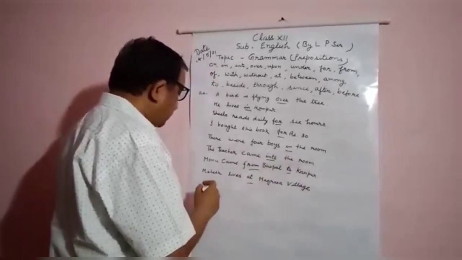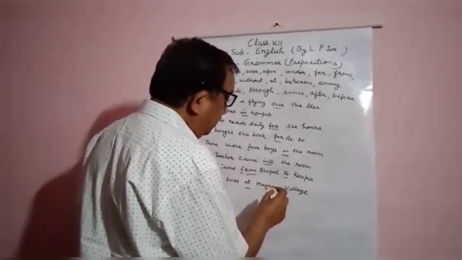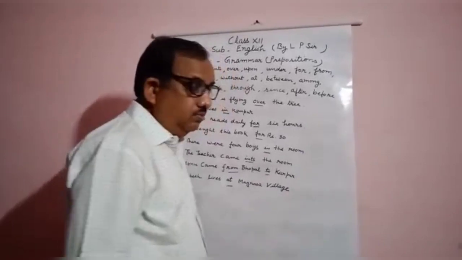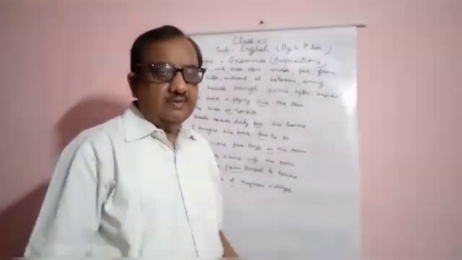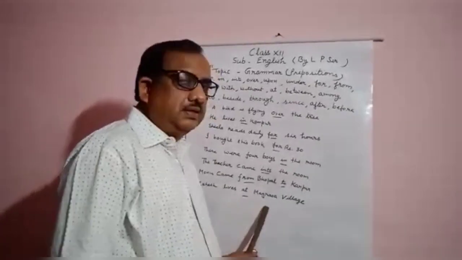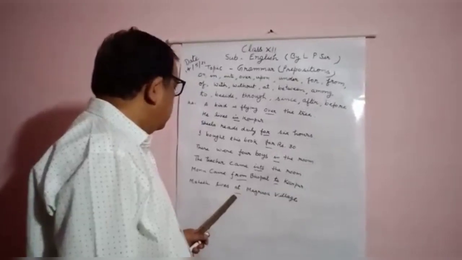The second example is Mahesh lives at Madrasa village. As I had already told you that before the village, before a small place, at is used. Madrasa is a village, and that's why before Madrasa, at will be used.